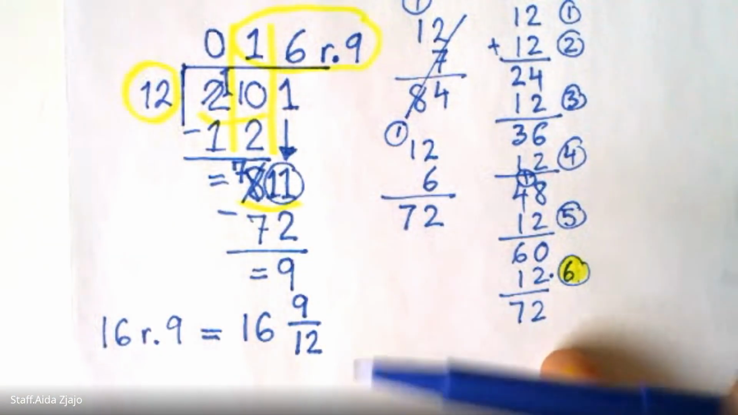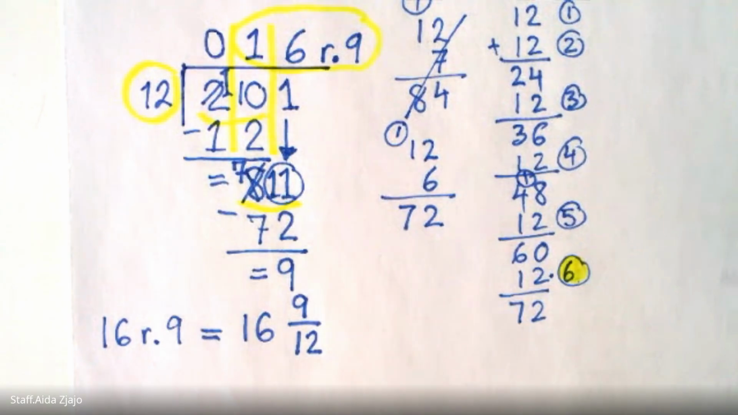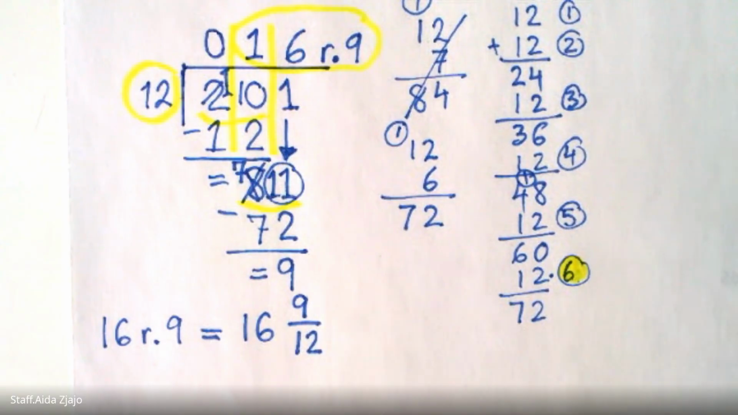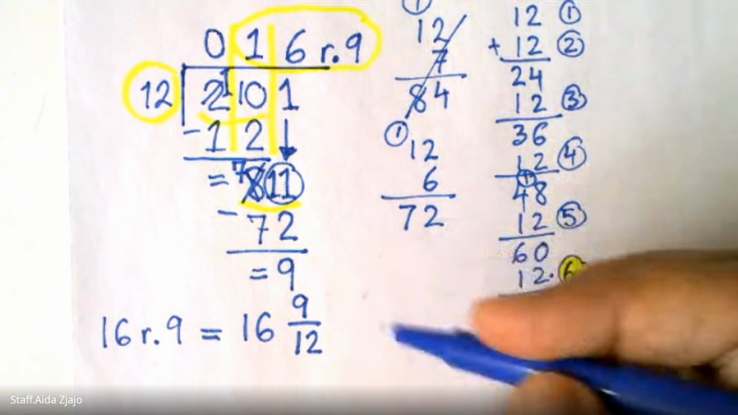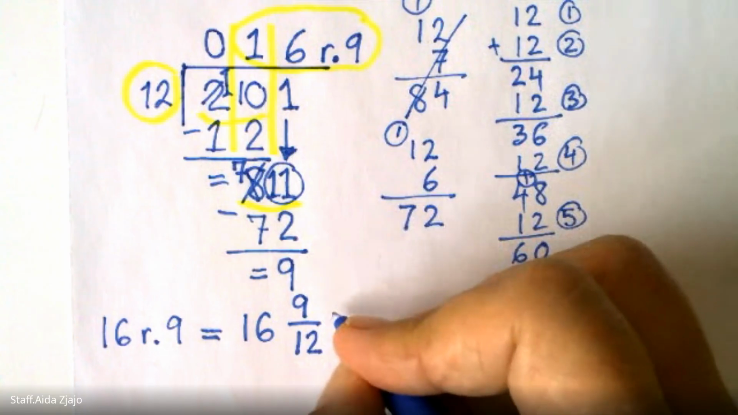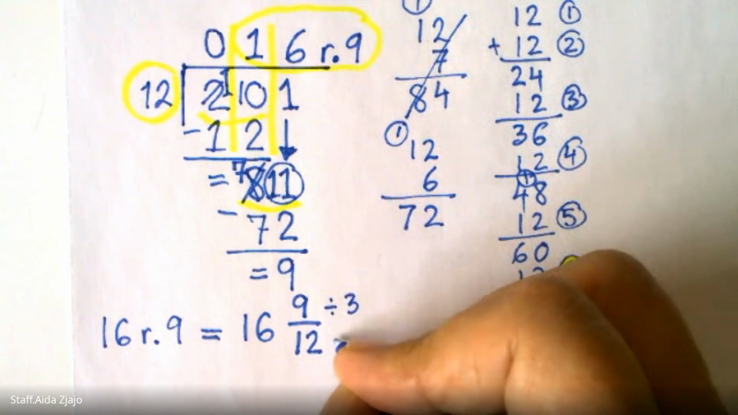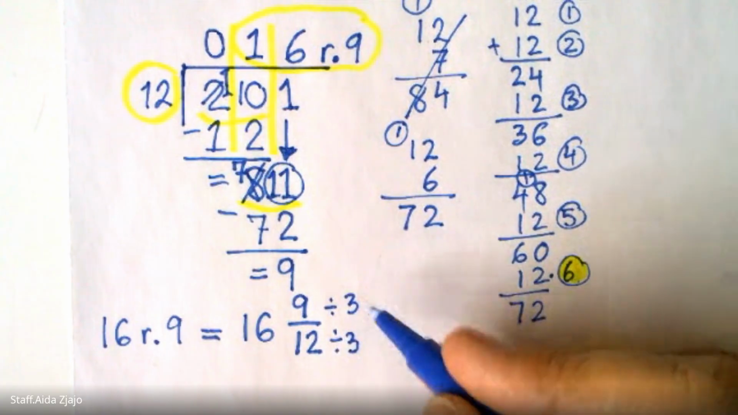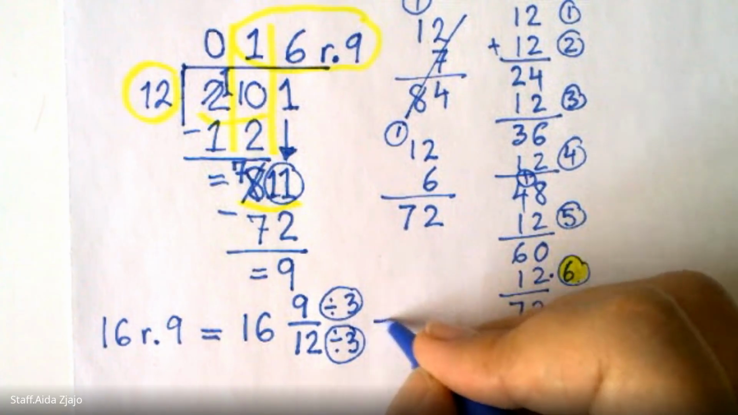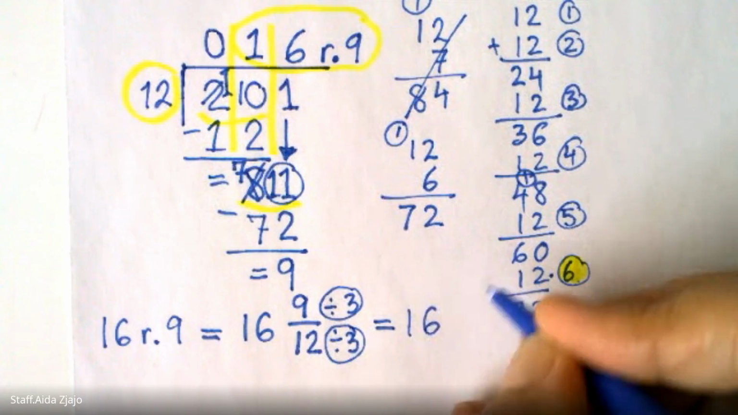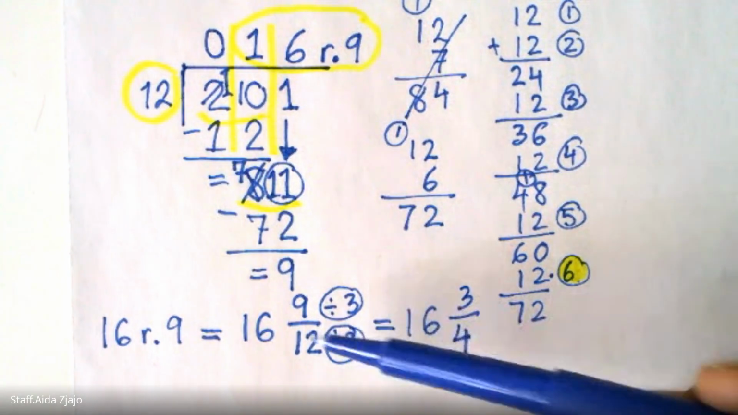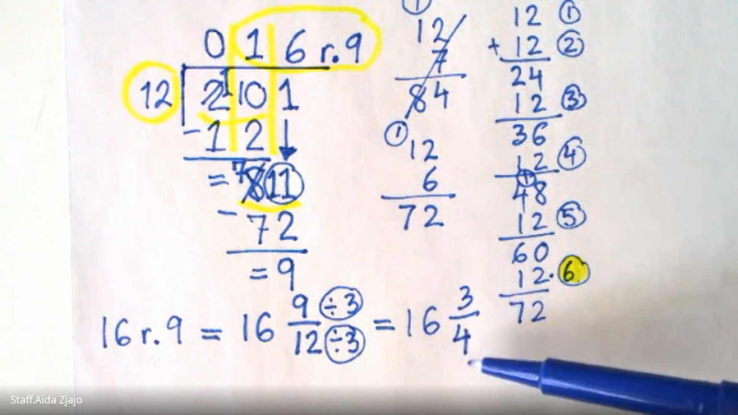If they say to you in the simplest form, show remainder as a fraction in the simplest form, it means that you have to try to find the greatest common factor. What can you divide both factors by? You can divide by 3, and you will get the same answer as 16 and 3/4, because 9 twelfths is the same as 3/4.